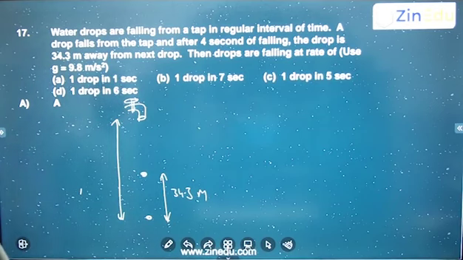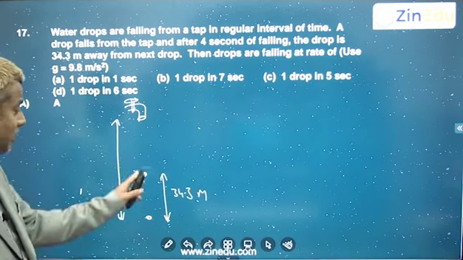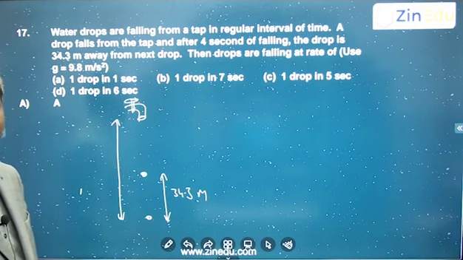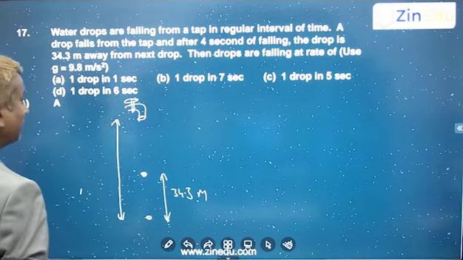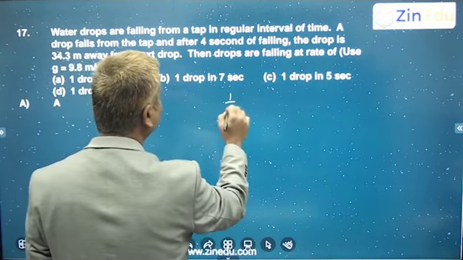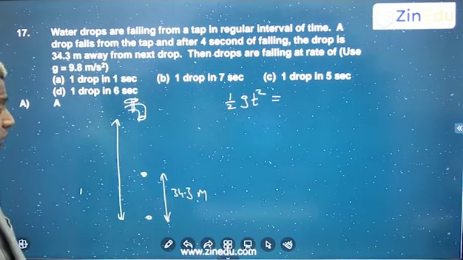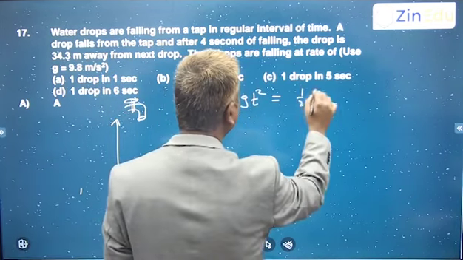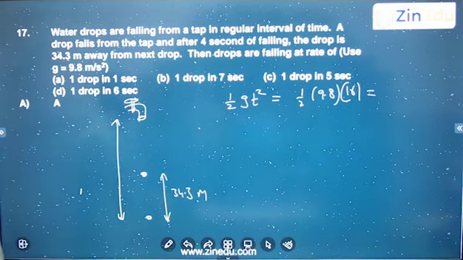So definitely this drop might have traveled for how many seconds? Is it not 3 seconds, correct, if the time interval between the drops is 1 second. But here they are asking us to find the time interval, right? So here, how much displacement will this have in 4 seconds? Half g t square, because the initial velocity is anyway 0. So you can write g 9.8, half into 9.8, 4 square 16, 9.8. You can get that particular value.